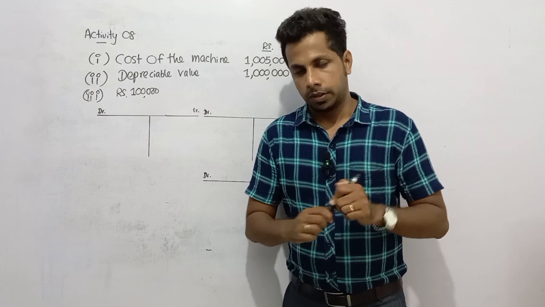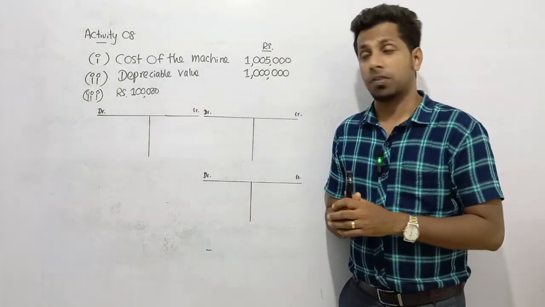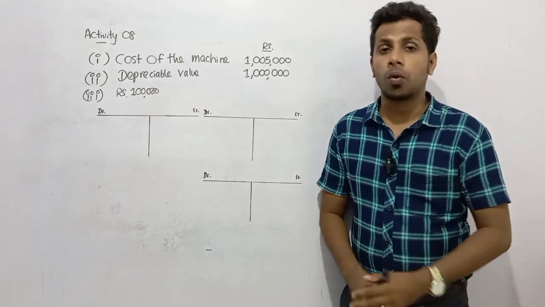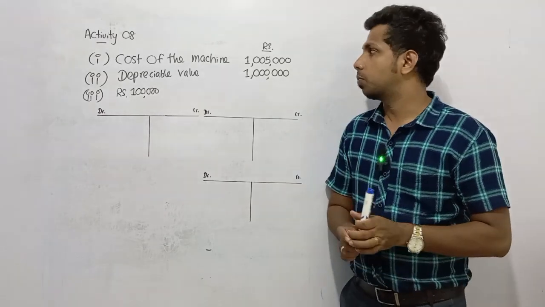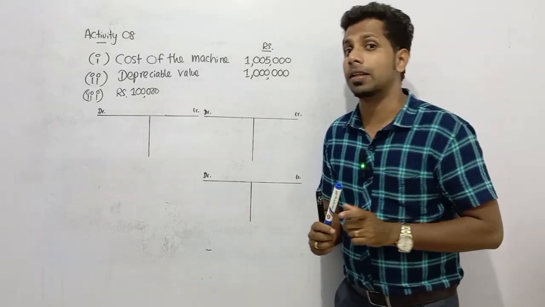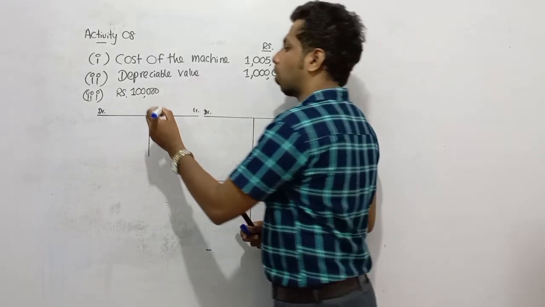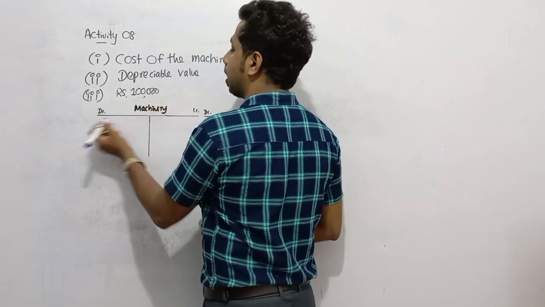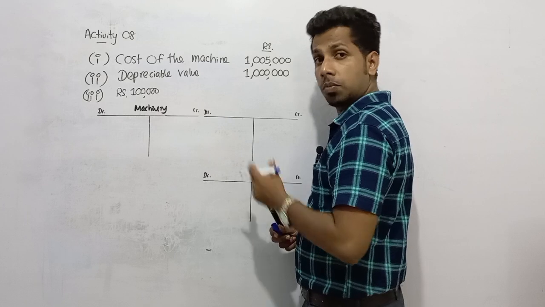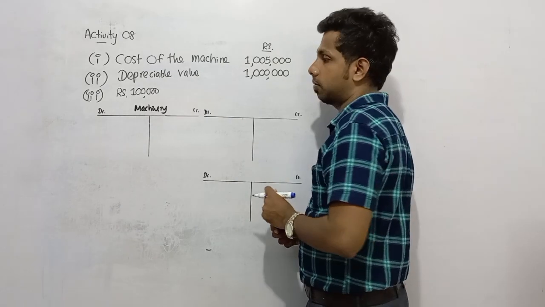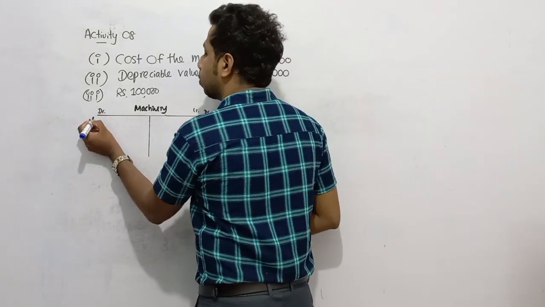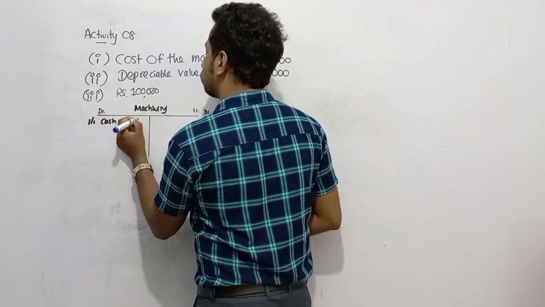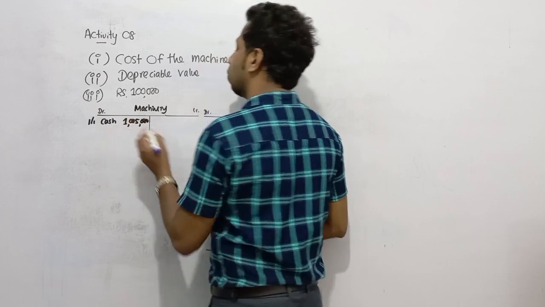Okay, dear children. So let's present the depreciation and the asset value in the ledger. First of all, business bought a machine by spending 1,005,000 because you calculated the cost. So business bought this on cash basis, just assume. So here we can recognize after buying machines, the asset called machinery should increase. So I will debit the machine account by mentioning cash. We bought it at a cost of 1,005,000.